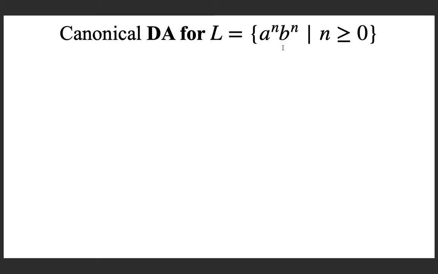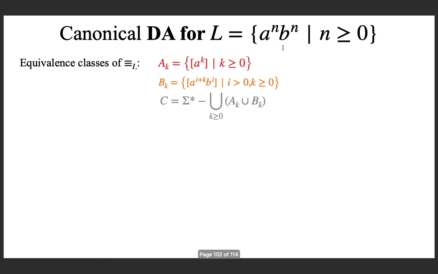For that, first you need to find all the equivalence classes. You can see that these are the equivalence classes. Infinitely many classes are represented by a^k. Each a to the power k is an equivalence class where k is greater than or equal to 0. Another set of infinite equivalence classes: a to the power i plus k followed by b to the power i, for each k, is going to be a separate equivalence class. And this is the third one.